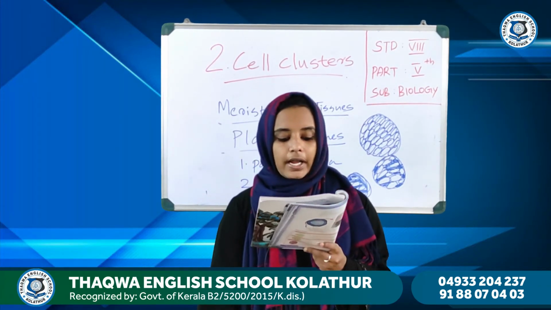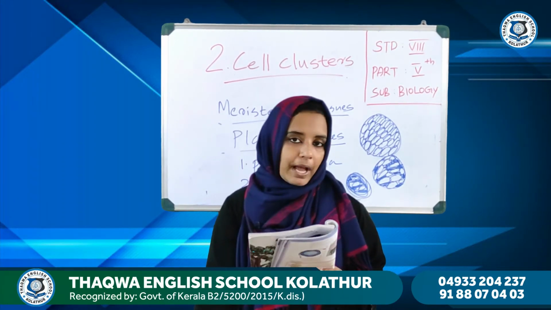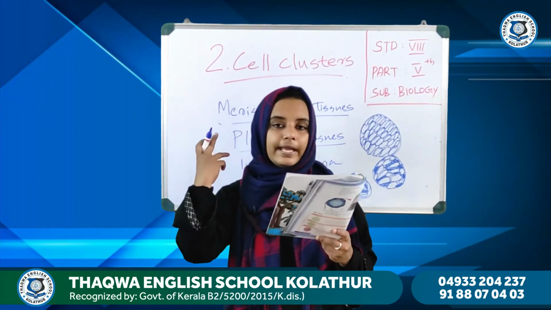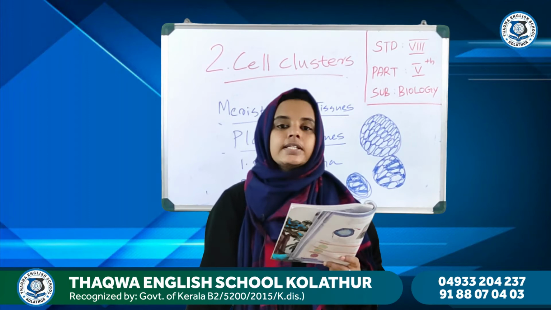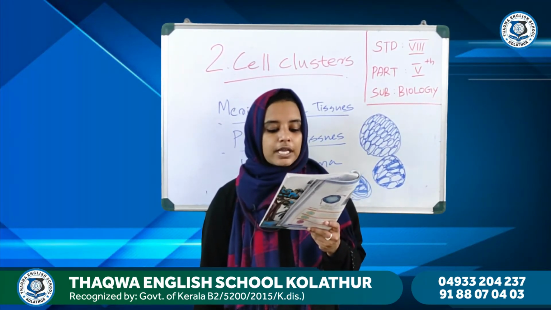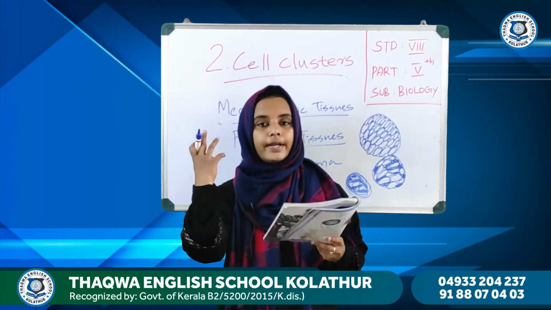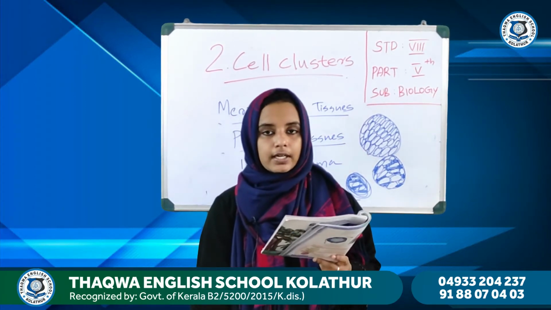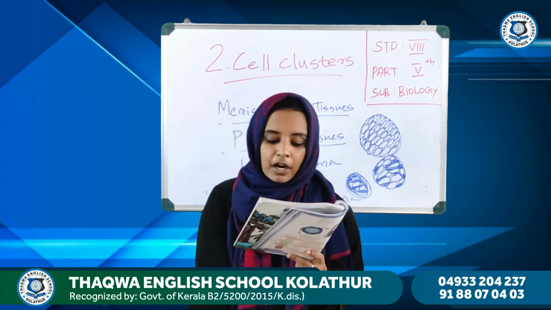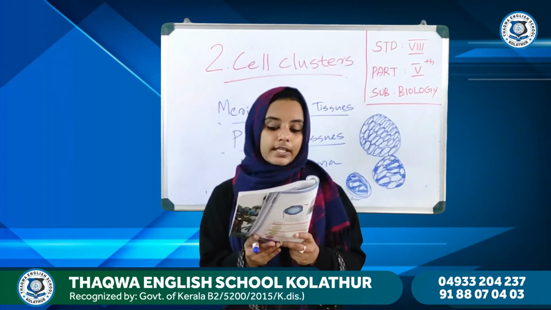First one: transport food prepared in the leaves to various parts of the plant. Which tissue carries the food prepared in the leaves to various parts of the plant? Yes, that's the phloem. And the next one: transport water and minerals absorbed by the root to the leaves. Who carries the water and minerals absorbed by the root to the leaves? Yes, that's the xylem. Okay, seen in tender part of a plant. Which tissue is found in the tender parts of the plant?